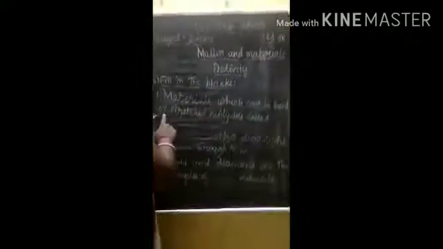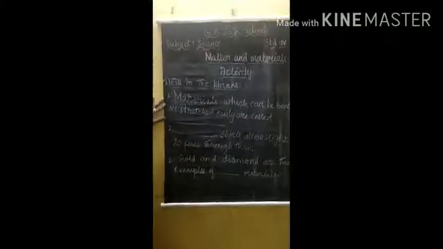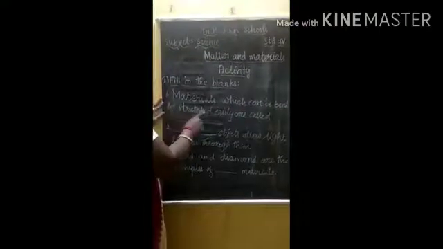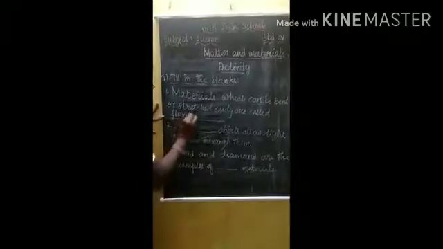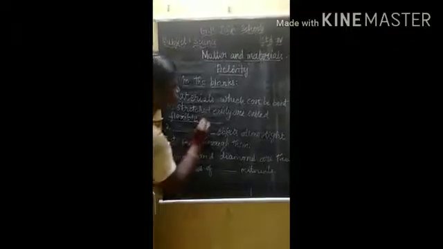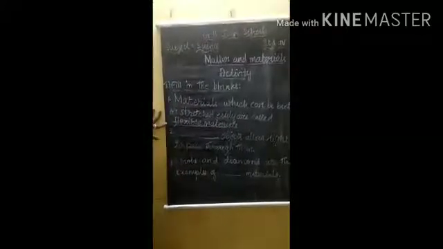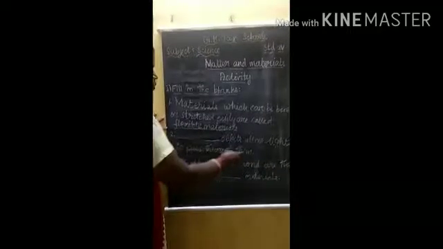Okay children, now we are going to do the activity. Fill in the blanks. Materials which can be bent or stretched easily are called dash. I already told you, remember, materials which can be bent or stretched easily are called flexible materials. This is a property of flexible materials because we can stretch or bend them easily. Okay children. The next one is dash objects allow light to pass through them.